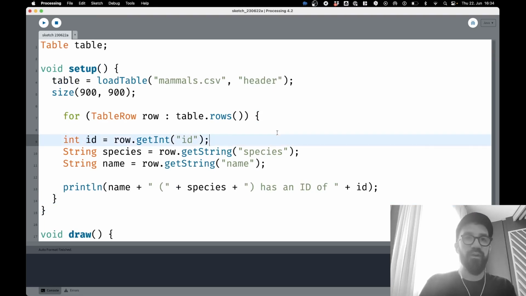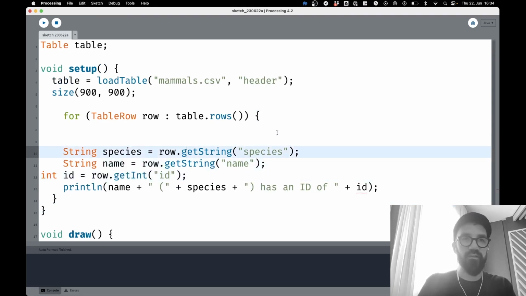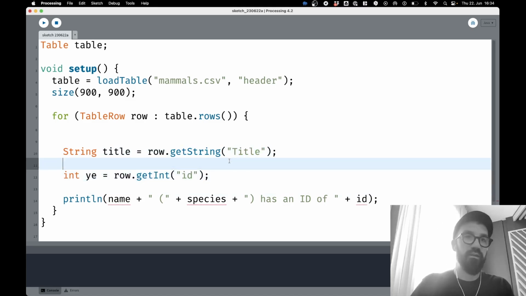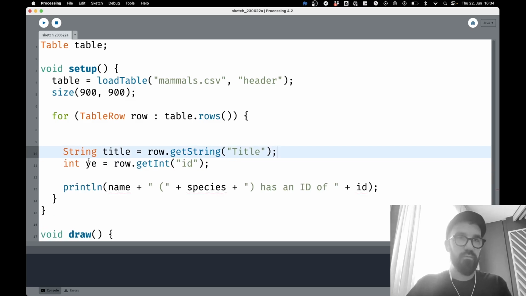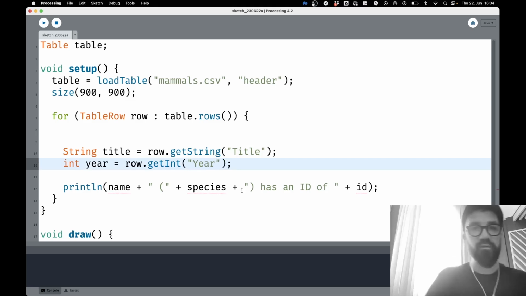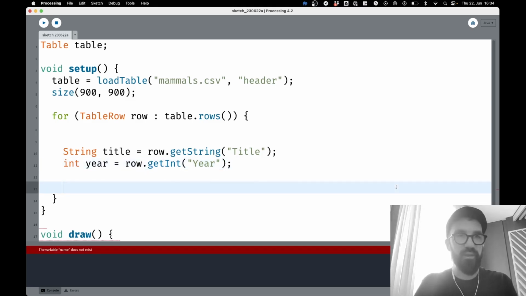So the first thing we want to have, I would just move that down here. It's called string title. Row.getString, yeah, the title of the object. And then we want to have the year, which is an integer. That's why we are going to use that line here: int year is equal to row.getInt year. And we have to put the first letter uppercase to make sure it's properly displayed.